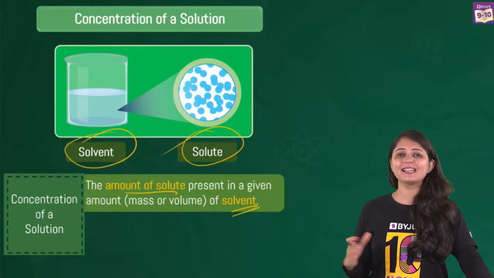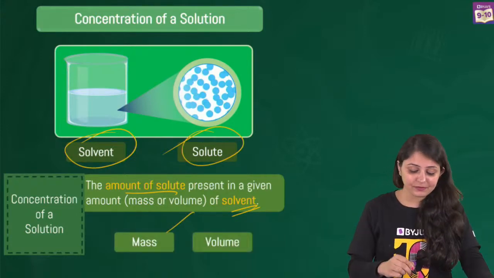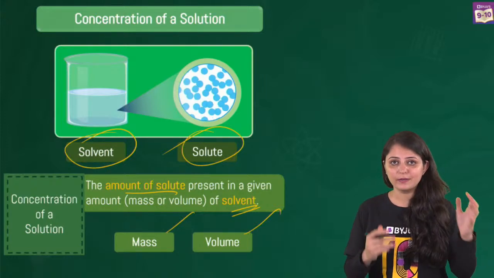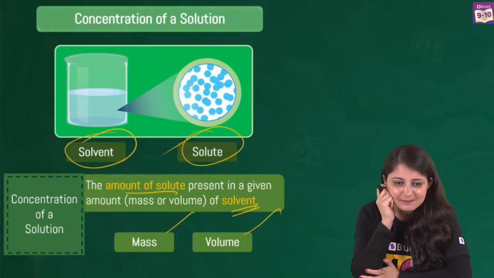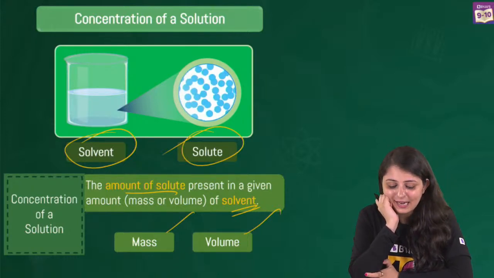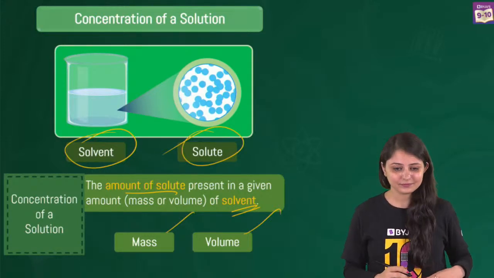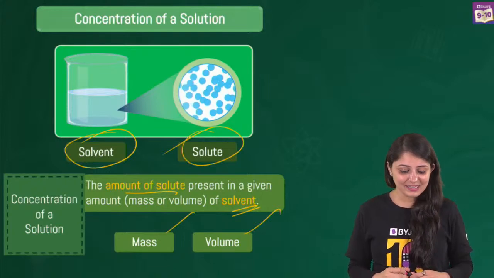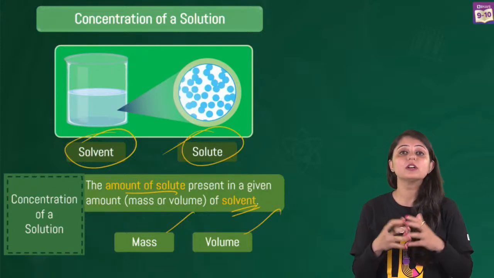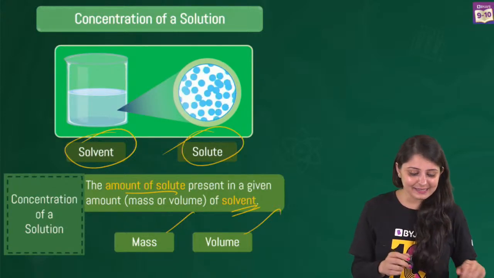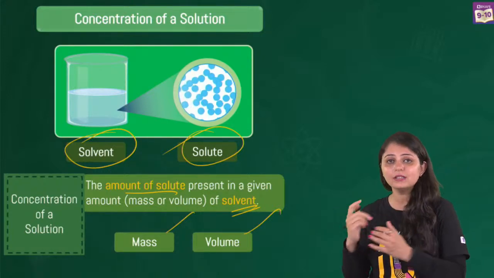Now, I am constantly saying amount of solute, but what do I mean by that? This could be in terms of mass, or this could be in terms of volume, when we talk about solution or solvent. Mr. Khan says, ma'am, in Hindi. Okay, I'll mix. I'll say in English then. Yes, Jwalita. Sometimes we refer to the concentration in terms of the amount of solvent as well. In that case, it's going to be the amount of solute present in a given mass or volume of the solvent.